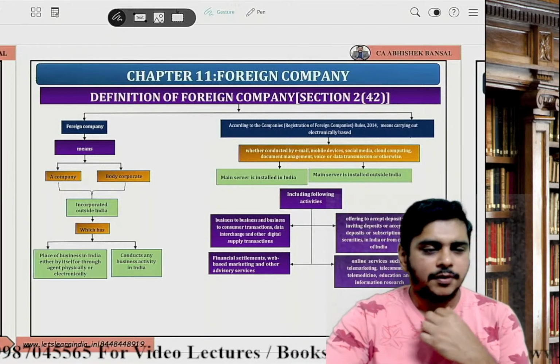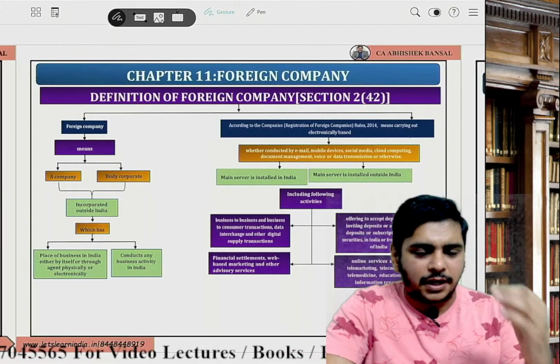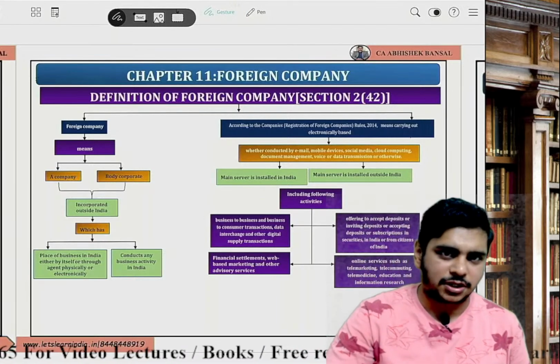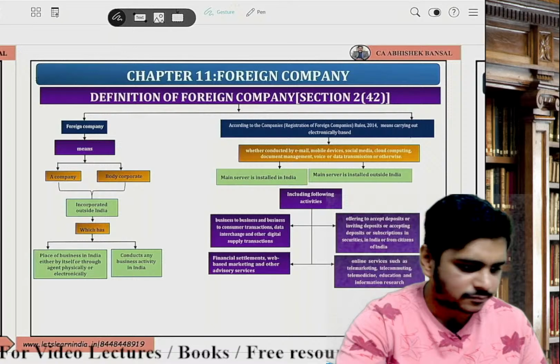Very good, very good. Okay, can someone give me the section number for filing of FS with ROC?